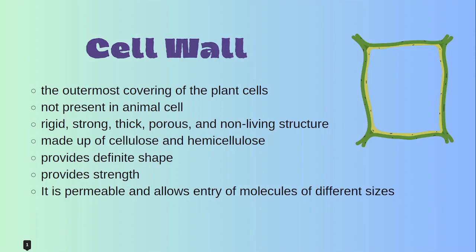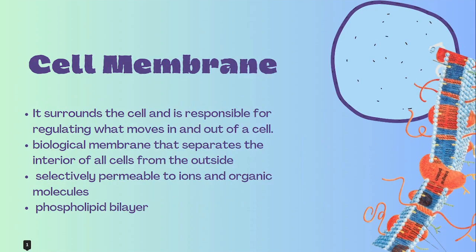It provides definite shape and strength to the cell. So it is permeable. It permeates other outer things, correct, and allows entry of molecules of different sizes, and it has the characteristics of repair and regeneration. Okay, so this is about cell wall. Next we have cell membrane, or you can say plasma membrane, right?